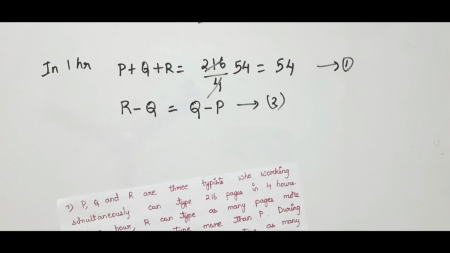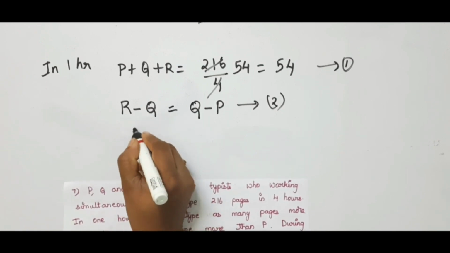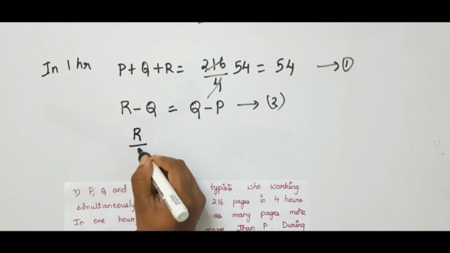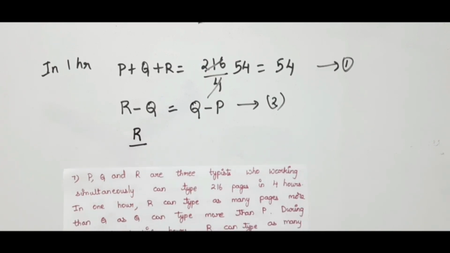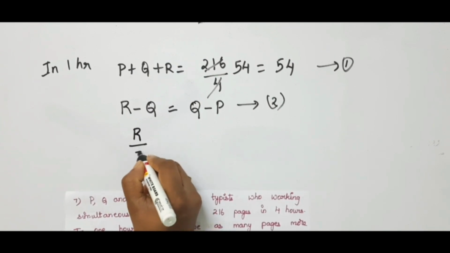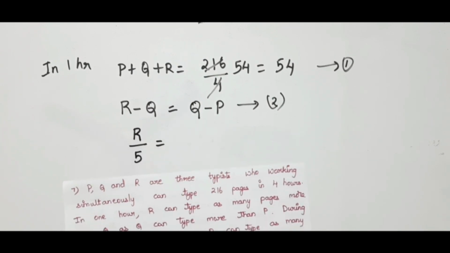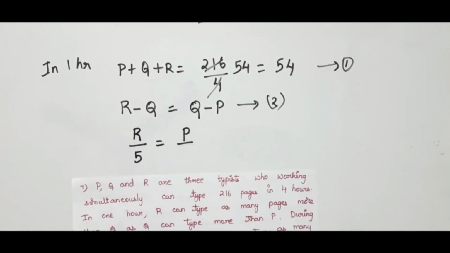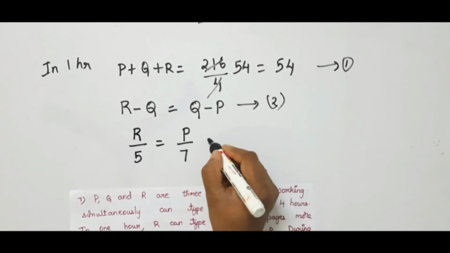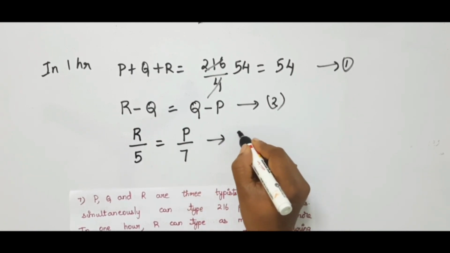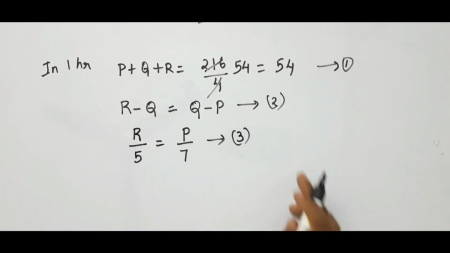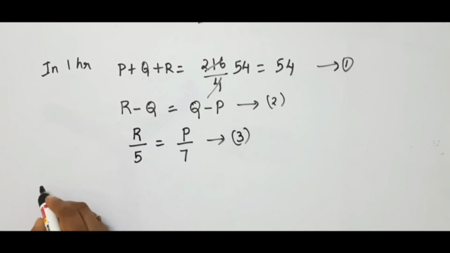So the work of R by the time, that is in a period of 5 hours, is equal to the work done by P by time, which is 7 hours. Let it be 3. Okay. Now we have 1, 2 and 3. First let us use 2.